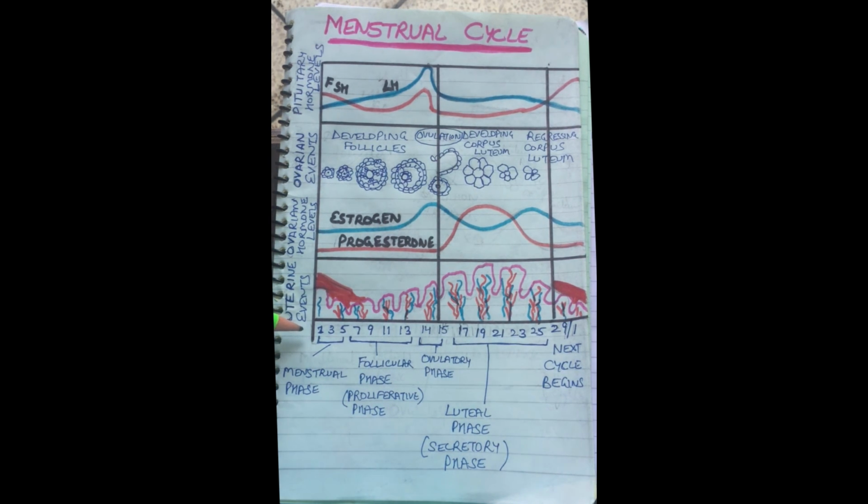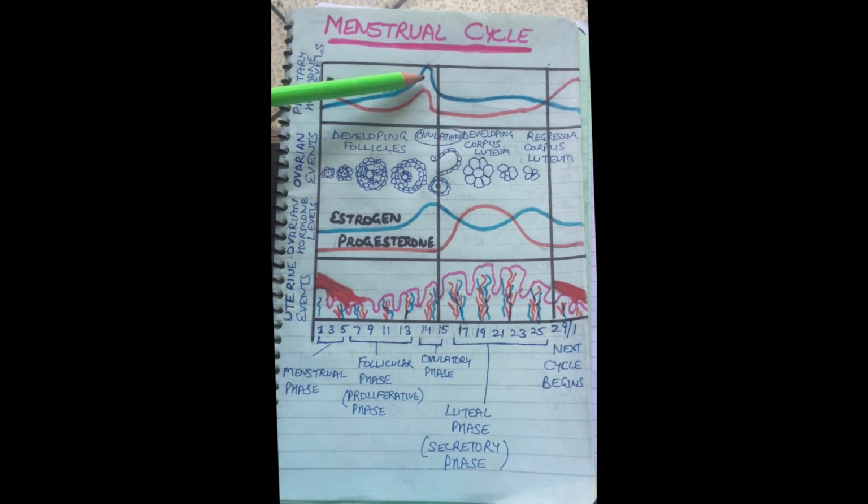Now the menstrual phase is followed by the follicular phase. Why follicular phase? Because here the development of follicles is taking place. During this phase, after menstruation, development of follicles starts. And this development of follicles is because of the gradual increase in the levels of pituitary hormones. Now you can see here there is a gradual increase of follicle stimulating hormone and luteinizing hormone.